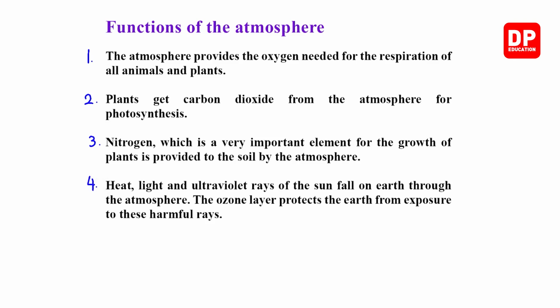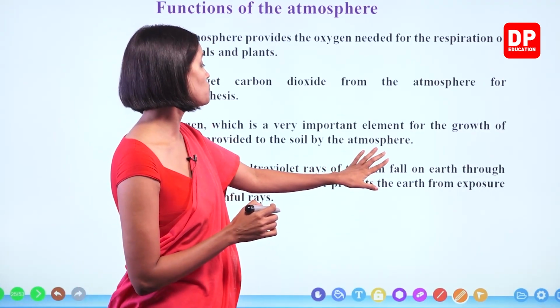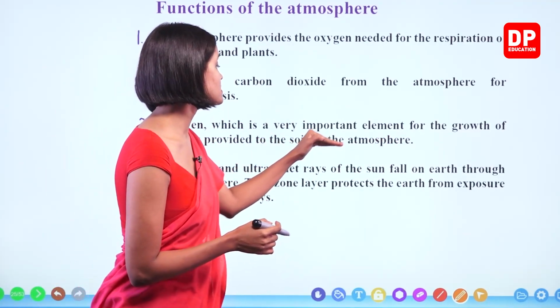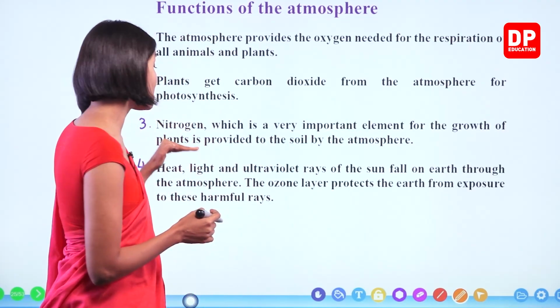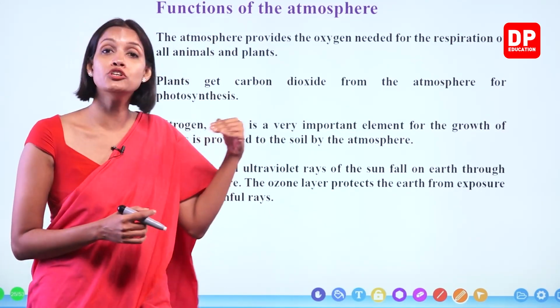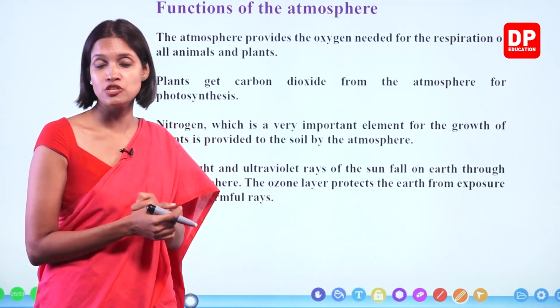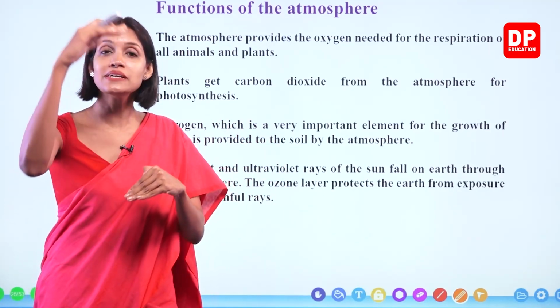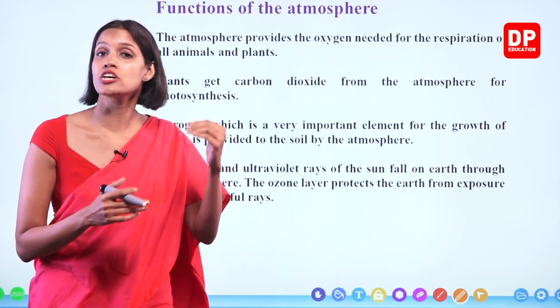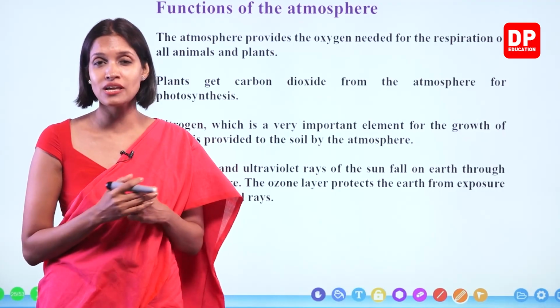Okay, number 4. Heat, light, and ultraviolet rays of the sun fall on Earth through the atmosphere. The ozone layer protects the Earth from exposure to these harmful rays. Right? Not only heat and light, harmful UV rays or ultraviolet rays also fall on the Earth. But in between, on its way, the atmosphere, the stratosphere, contains this ozone layer.